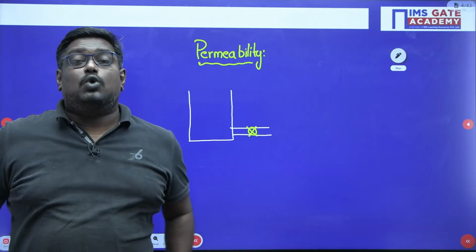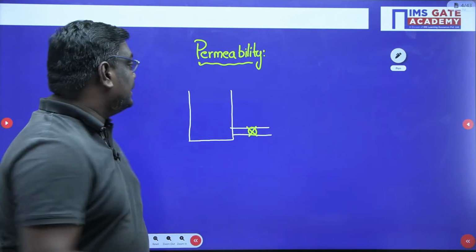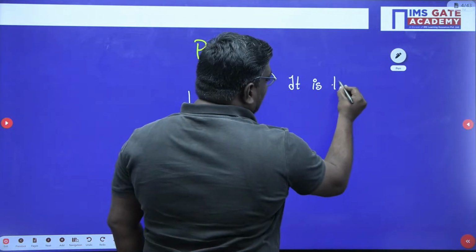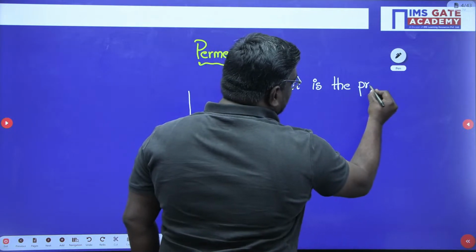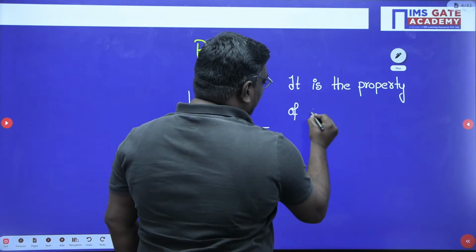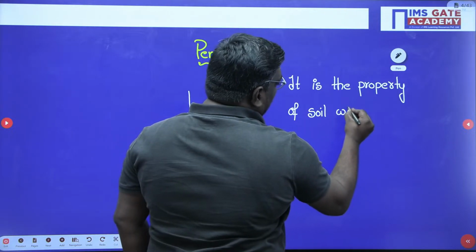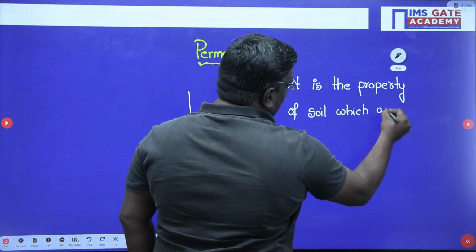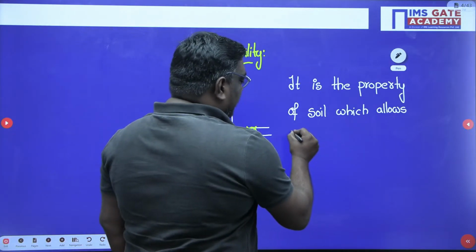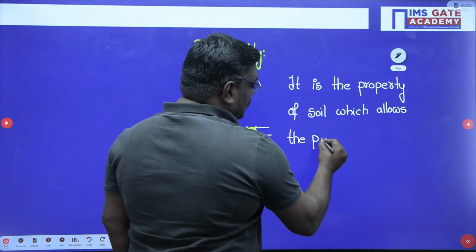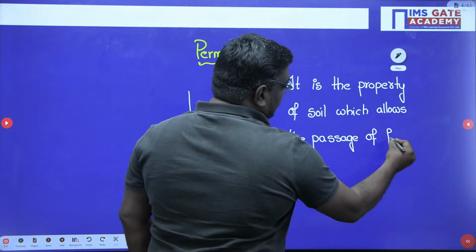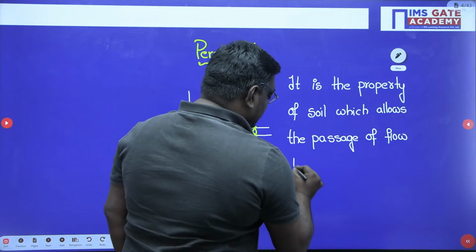Permeability is nothing but the property of the soil which allows the passage of flow through it.